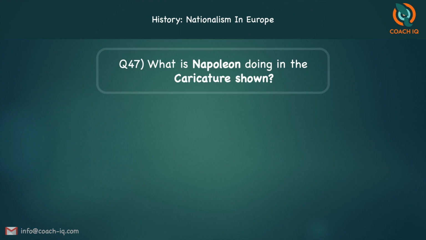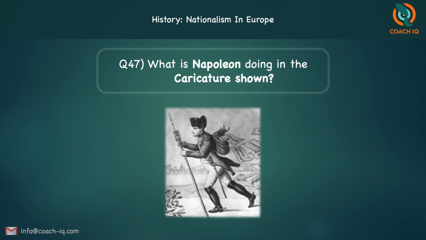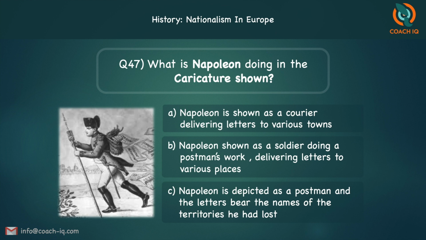In this MCQ, you have the picture of a person. Now here in this question, we tell you the picture is of Napoleon. What is Napoleon doing? He's shown as a courier delivering letters to various towns. He's shown as a soldier doing a postman's work, delivering letters to various places.